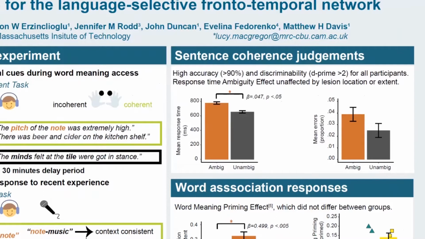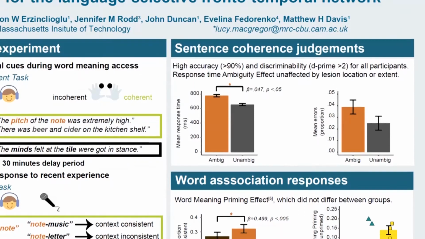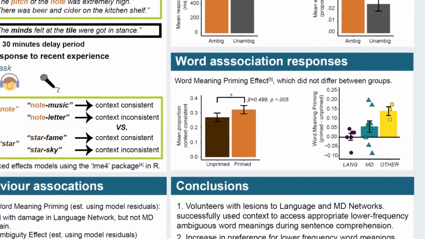The plot on the left shows that response times were longer when sentences contained ambiguous words, but they were unrelated to lesion location or extent. This brings us to our first conclusion. Volunteers were all able to use context to successfully access the appropriate lower frequency word meanings during sentence comprehension, and thus we could not draw conclusions about the differential roles of the two networks.